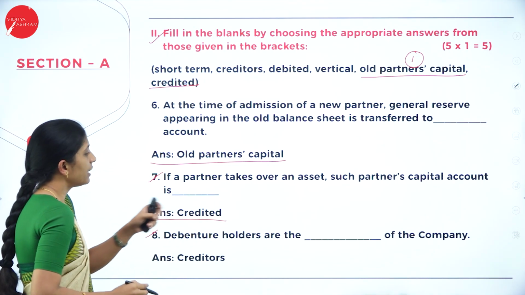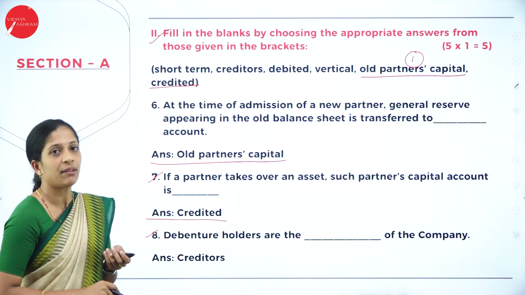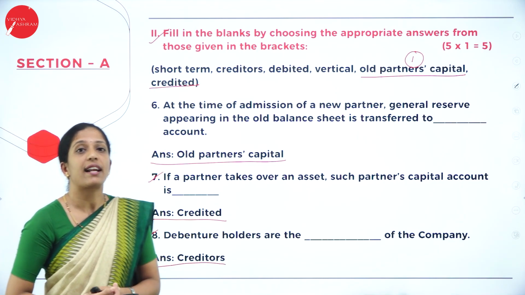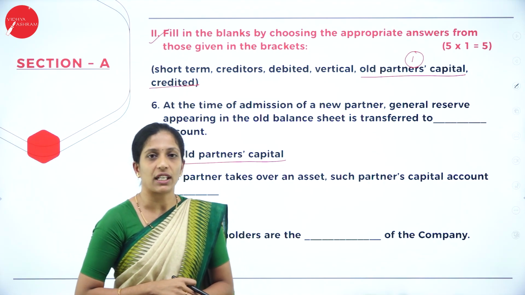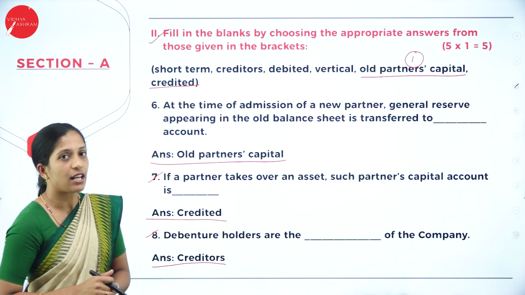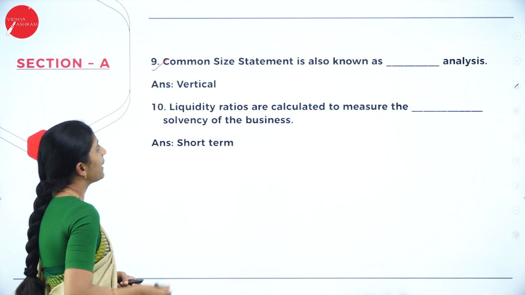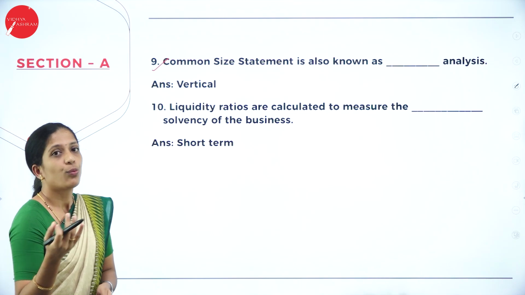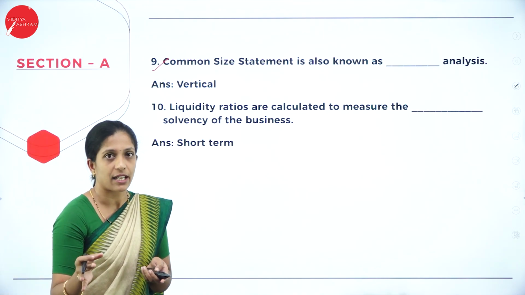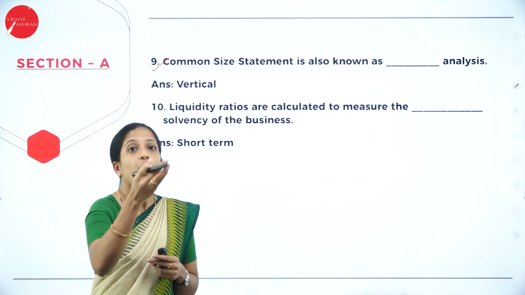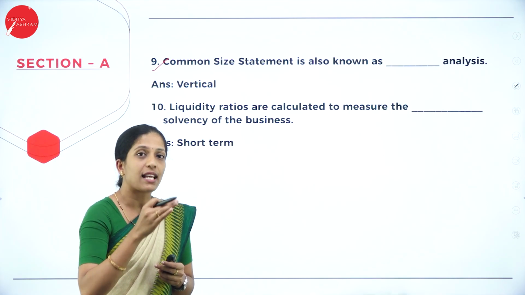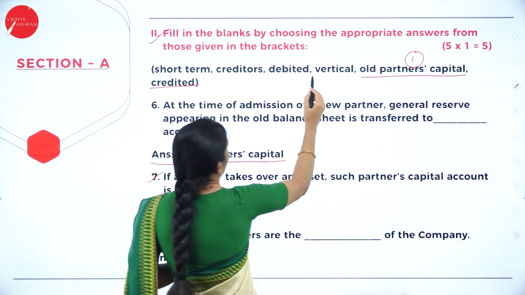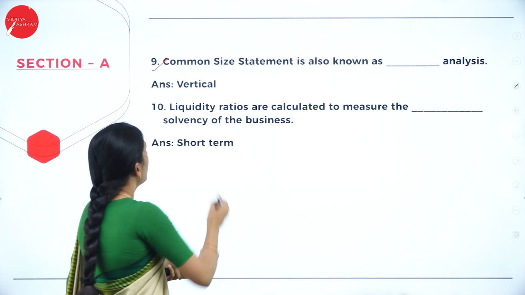Next is 8th question. Debenture holders are dash of the company. They are the creditors of the company. Suppose if they ask shareholders are dash of the company, they are the owners of the company. Debenture holders are creditors of the company. Next, 9th question. Common size statement is also known as dash analysis. So, what type of analysis is common size statement? Comparative statement is horizontal analysis, whereas common size statement is vertical analysis. So, you have an option here: vertical analysis.